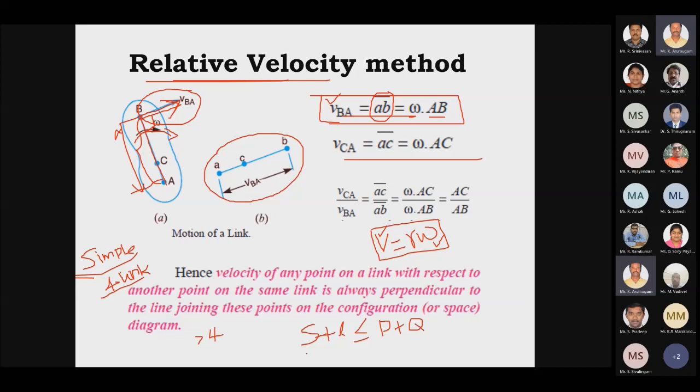This mechanism is used to find out the different inversions of a mechanism. For example, if S plus L is less than P plus Q, we will be having 3 types of motion. The first one is the crank rocker mechanism, then the double crank mechanism, then the double rocker mechanism.